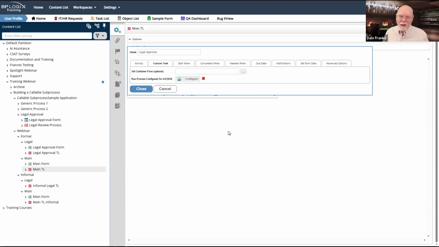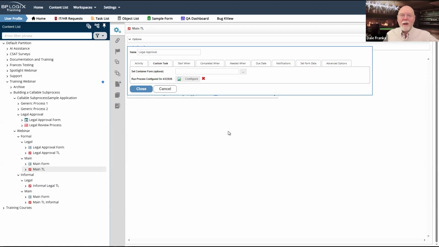Then my main process becomes a little more complex. I'd probably have to throw in a wait task, which we don't have time to go into, to wait until my sub process is complete before my parent task moves on. Well, if I've got to do that, why not just run it synchronously anyway?